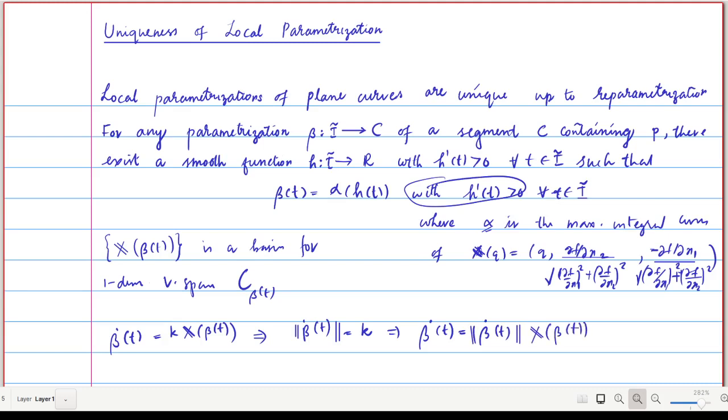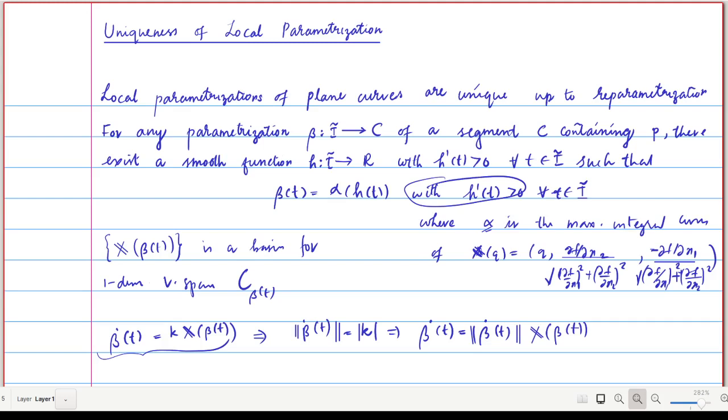This is because X is always a unit, tangential vector field, so the norm of X of q will be 1. By taking the norm on both sides, we get the norm is equal to mod k, and consequently k can be written as plus or minus the norm of beta dot t.